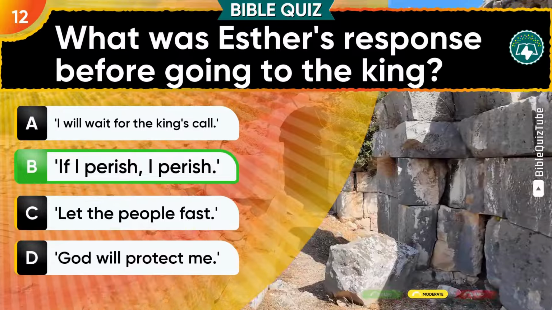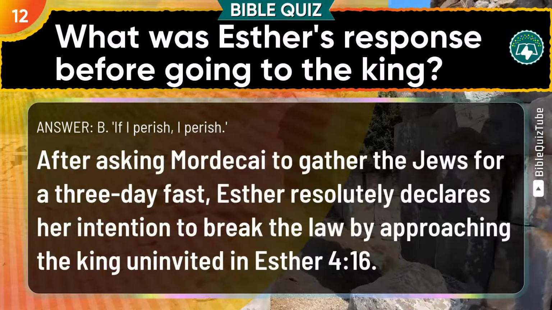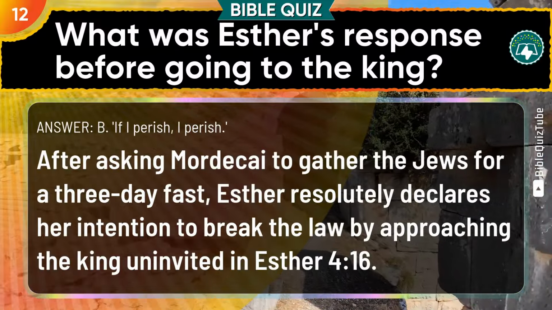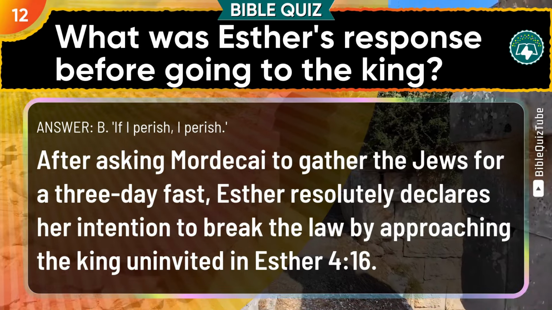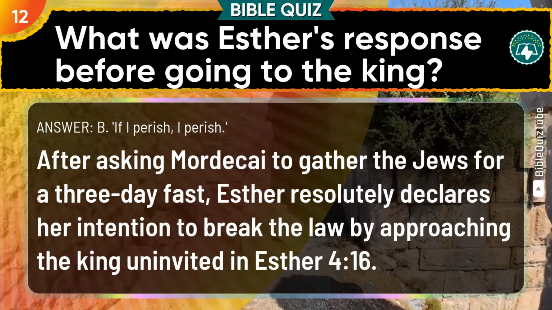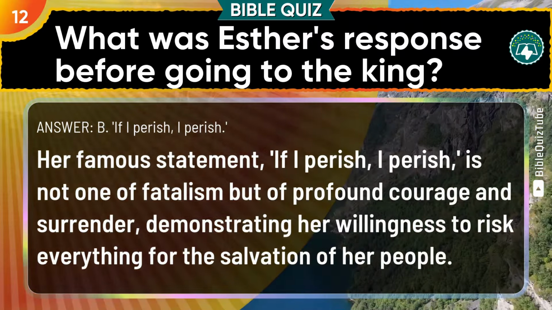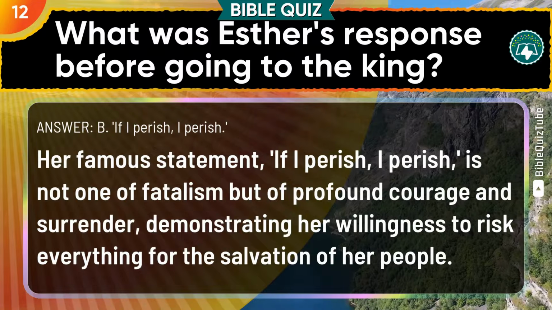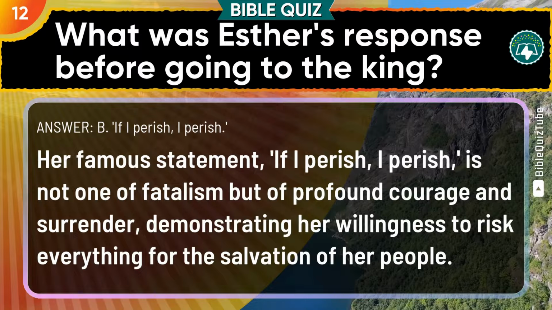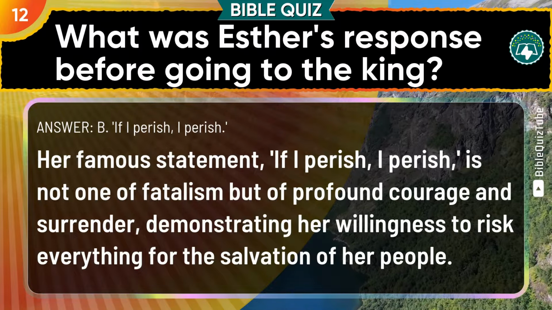You've got this. B. If I perish, I perish, is correct. The explanation. After asking Mordecai to gather the Jews for a 3-day fast, Esther resolutely declares her intention to break the law by approaching the king uninvited in Esther, chapter 4 verse 16. Her famous statement, "If I perish, I perish," is not one of fatalism, but of profound courage and surrender, demonstrating her willingness to risk everything for the salvation of her people.